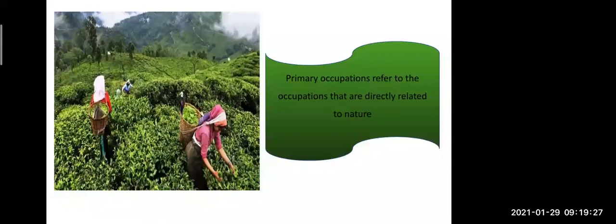Okay. Now I will explain what primary occupation is. Now you all come to know that in primary occupation, whatever occupation we do, like fishing, animal husbandry, agriculture, these all are related to nature. See, primary occupations refer to the occupations that are directly related to nature. Now we carry out many activities in our life to fulfill our needs. I told you there are various basic needs of ours, like we want a house, we want food to eat, we want clothing, right? So to fulfill all these basic needs, we do different kinds of activity.